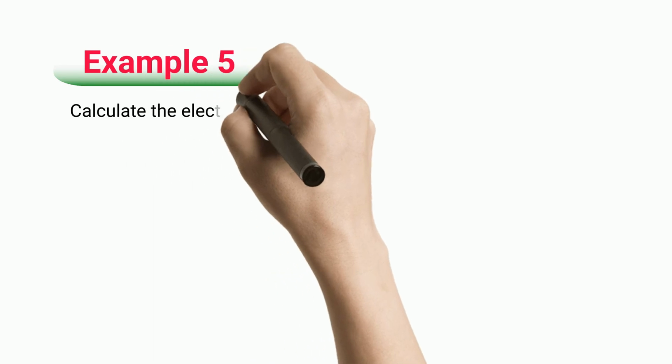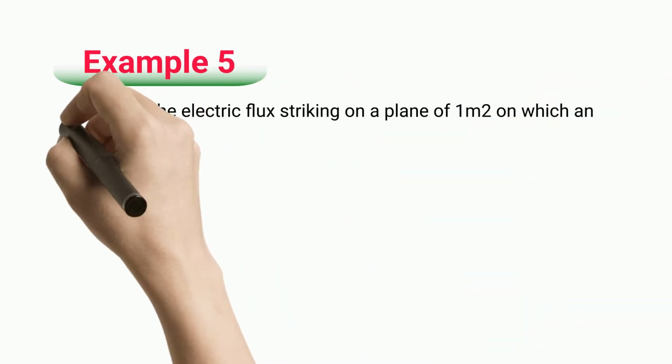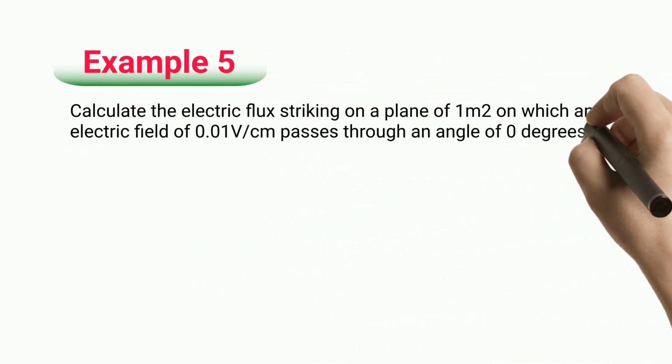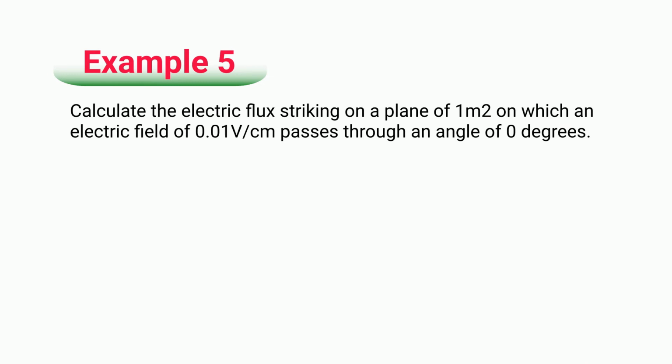Example 5. Calculate the electric flux striking on a plane of 1 square meter on which an electric field of 0.01 V/cm passes through an angle of 0 degrees. Solution.